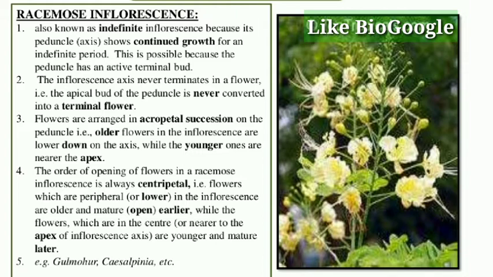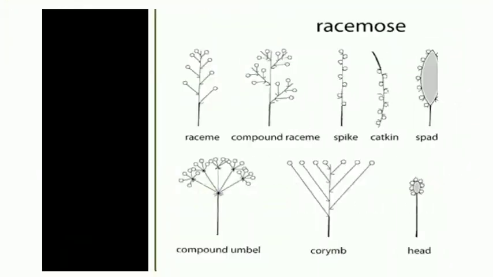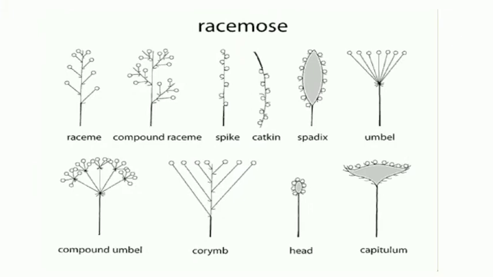So, students, we have many subtypes of racemose inflorescence. We shall see those types of racemose inflorescence. Look at these diagrams. This small round indicates the type of the inflorescence.